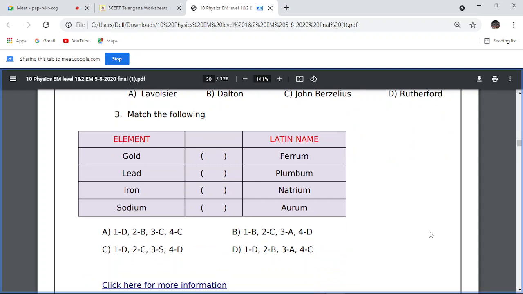Next, match the following. These are the Latin names.